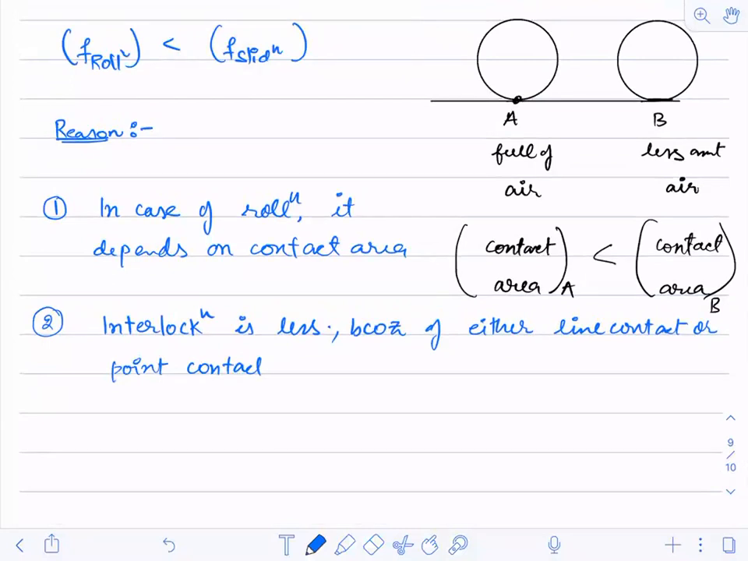How many of you are not able to understand this point, what is actually a line contact or a point contact? If anybody has any doubt in this, just let me know. Okay, second point you are not able to understand. Okay, I'll explain it again.